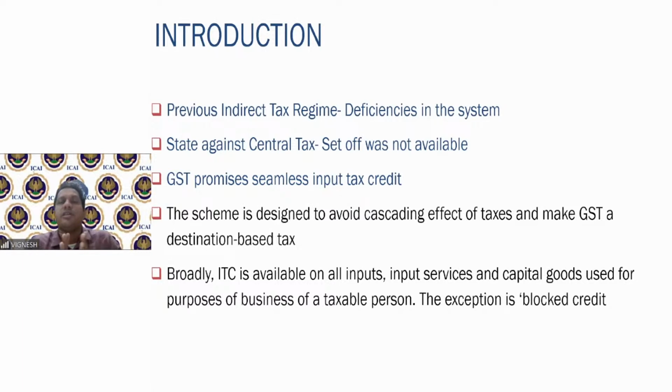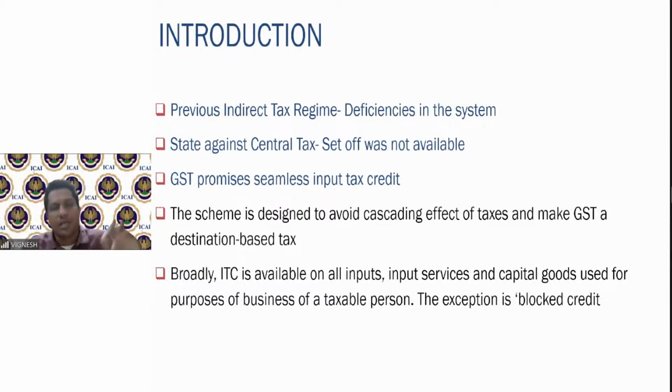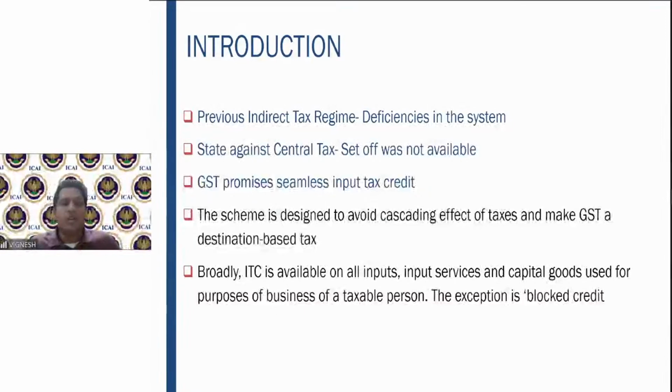So therefore, in this GST, that is why the main marketing strategy of GST is the seamless input tax credit. That is, input tax, if you are paying for the business purposes, you will get that input tax credit, as simple as that. So therefore, to avoid the cascading effect of taxes and to make the GST a destination-based tax, that is why this input tax credit scheme is there. So mainly the input tax credit, if you see, it is available of inputs, input services, and capital goods, which is used for the purposes of the business of a taxable person.